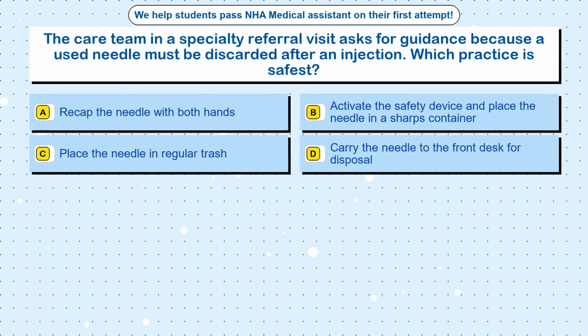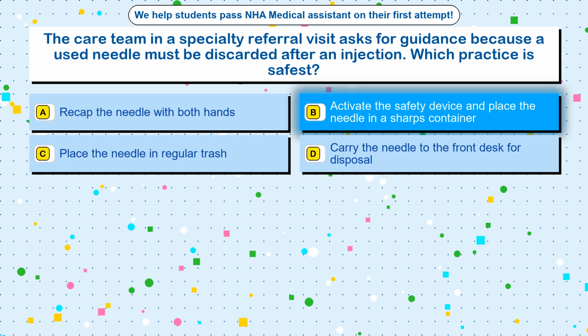Question 14. The care team in a specialty referral visit asks for guidance because a used needle must be discarded after an injection. Which practice is safest? Option A. Recap the needle with both hands. Option B. Activate the safety device and place the needle in a sharps container. Option C. Place the needle in regular trash. Option D. Carry the needle to the front desk for disposal.